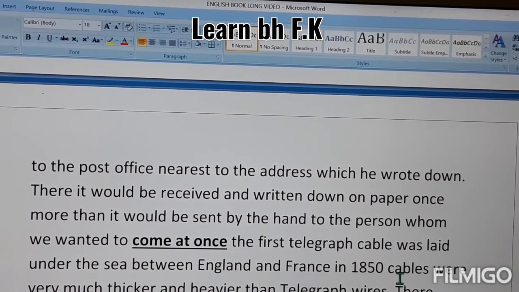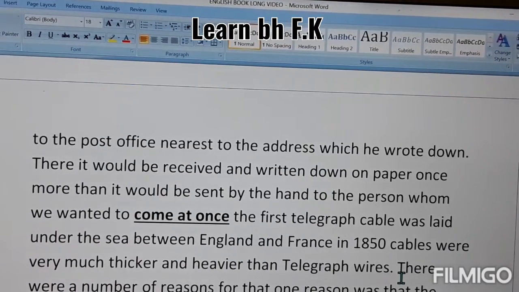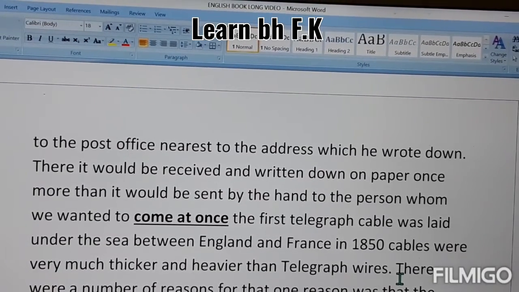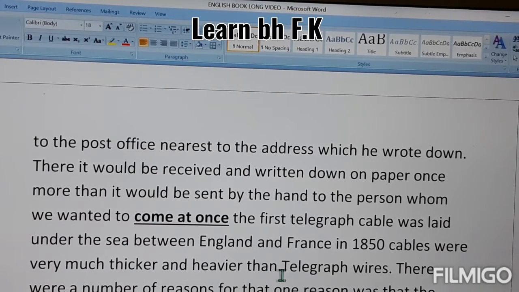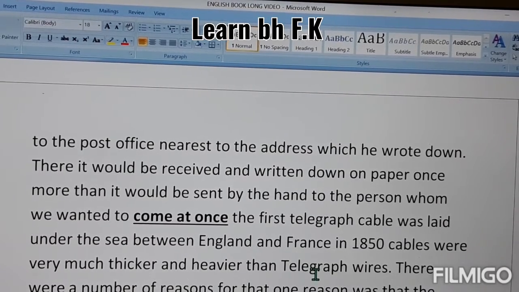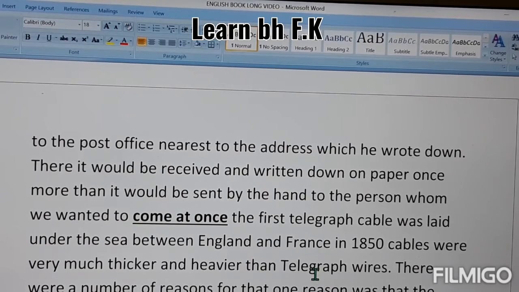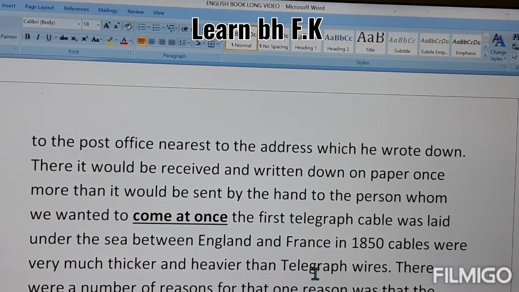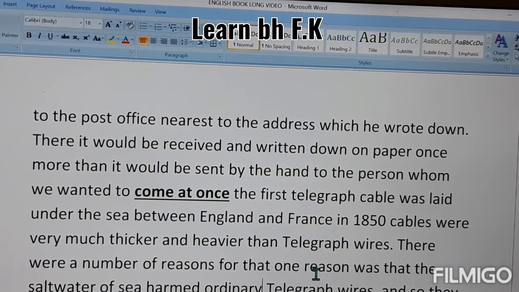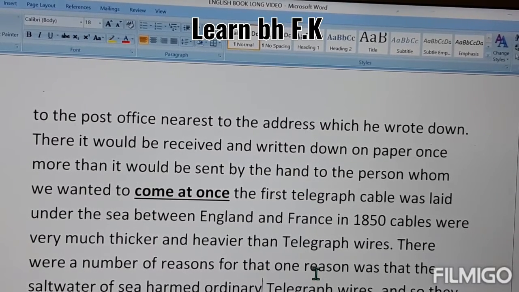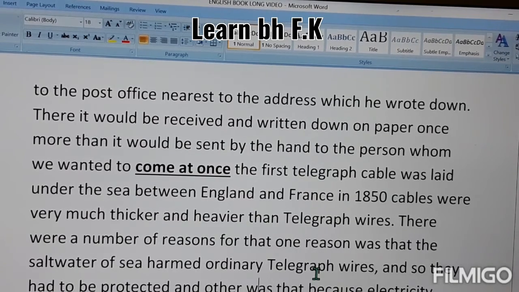The cables were thicker and heavier than telegraph wires. In 1850, the modification was that they used thicker and heavier wires than telegraph wires. There were a number of reasons for that. One reason was that the salt water of the sea harmed ordinary telegraph wires. The salt water spoiled the wire in the sea, so they had to be protected.